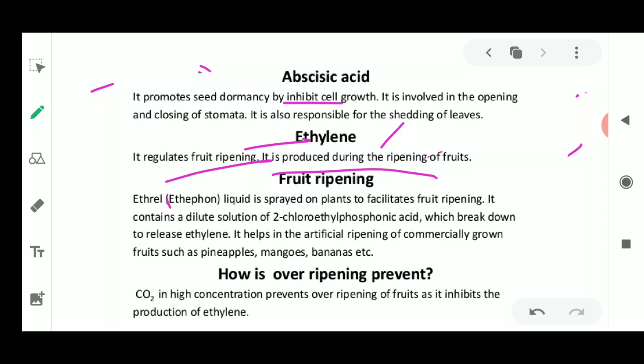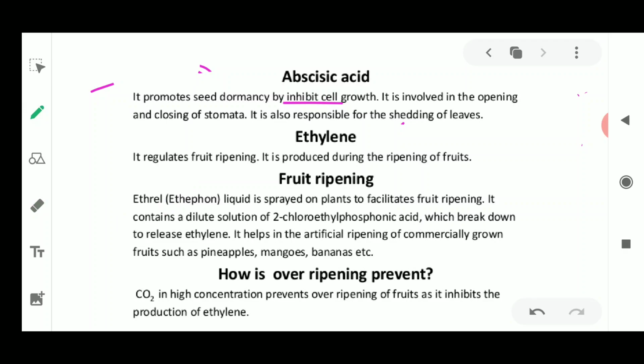So it is also produced during the ripening of the fruits. It is not going to produce every time. It is only going to produce during the ripening of the fruit. That is why this plant hormone is also responsible for breaking the bud dormancy, where the bud is going to